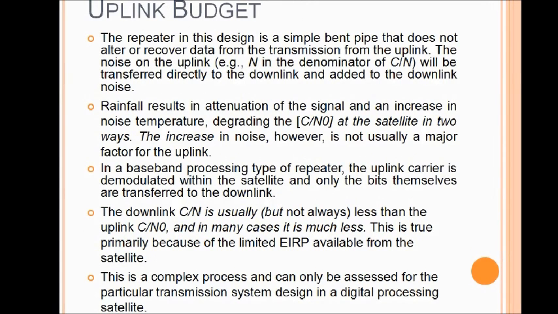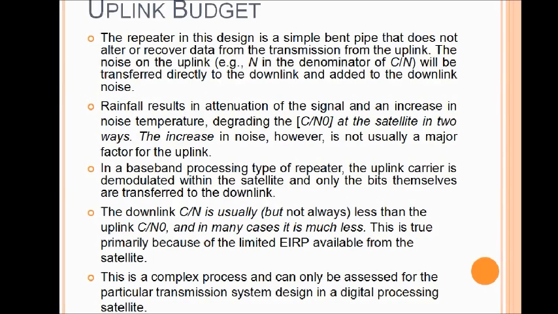Uplink budget. Uplink budget analysis is done for calculating the overall link budget. The repeater in the design is a simple bent pipe that does not alter or recover data from the transmission from the uplink. The noise on the uplink will be transferred directly to the downlink and added to the downlink. Rainfall results in attenuation of the signal and an increase in noise temperature, degrading the carrier to noise ratio at the satellite in two ways.